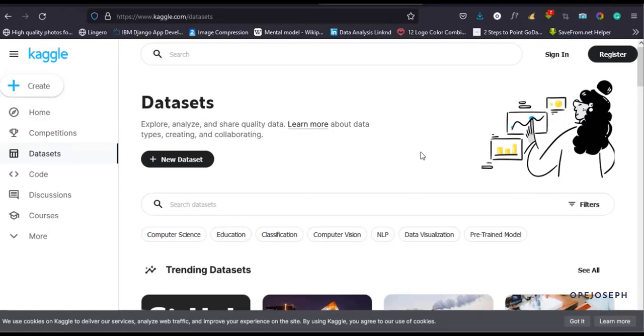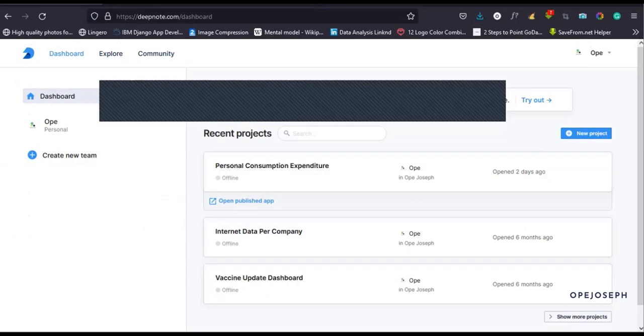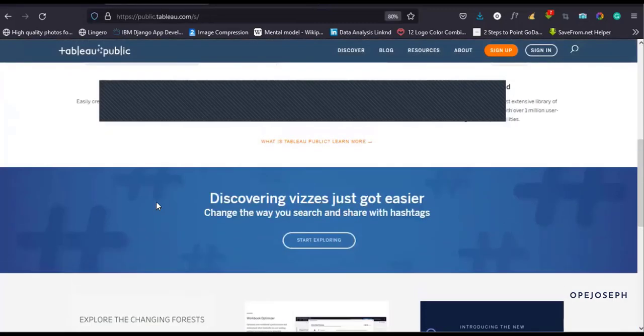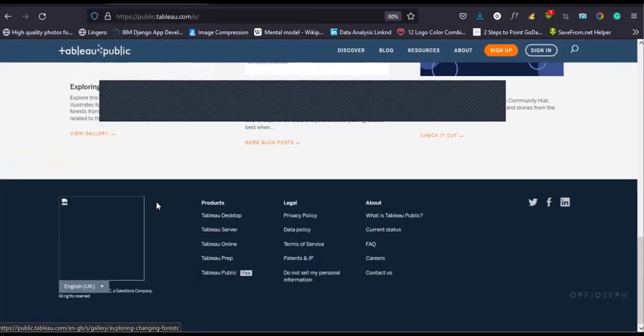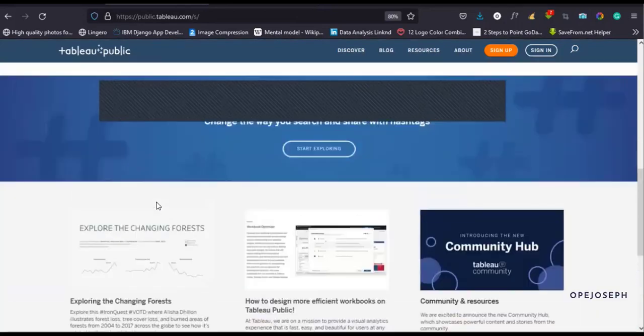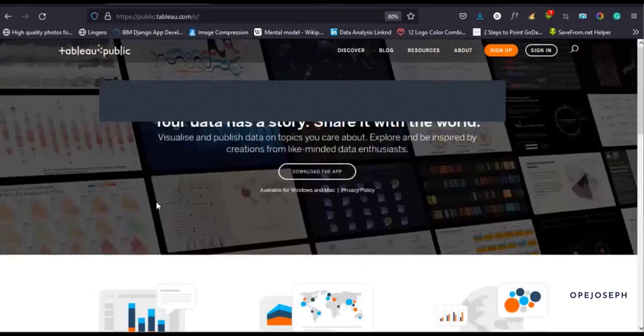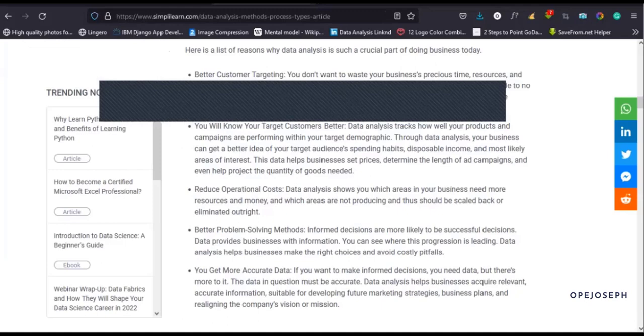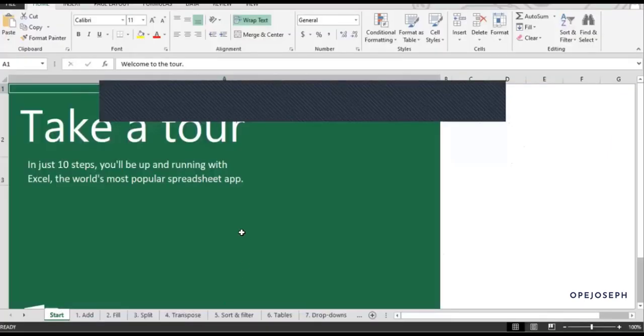And lastly, we're going to be using Tableau for data visualization. I'm going to get into Tableau more by next week. Tableau is for the second week, while Python we are going to do this week, and also we're going to be using Microsoft Excel. We're going to be doing that this week now.